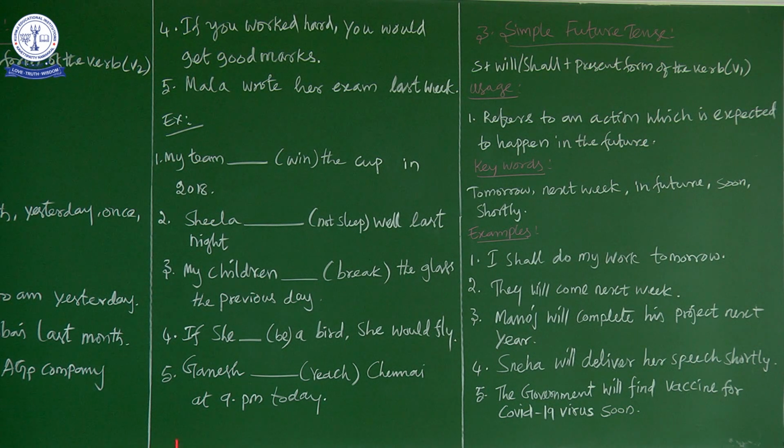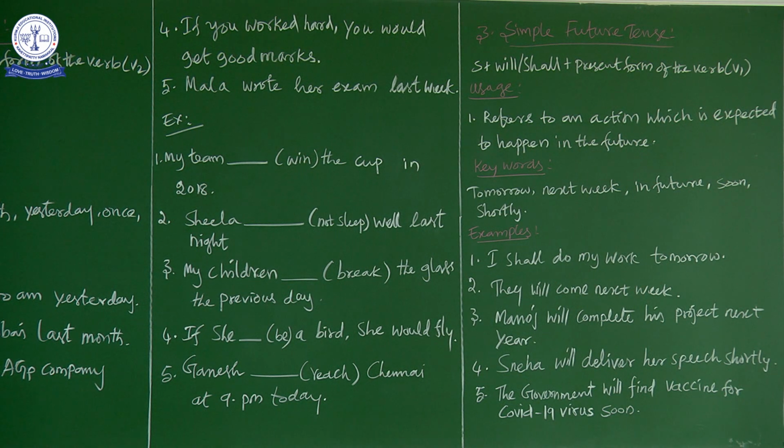Now the third sentence. My children dash break the glass the previous day. Now the previous day, I told you, refers to what? It is yesterday, another word for yesterday. So the children. Now the word break is in present form. We have to change it into past form. What is the past form of break? Broke. Break, broke, broken. My children broke the glass the previous day. So that's how we have to say.